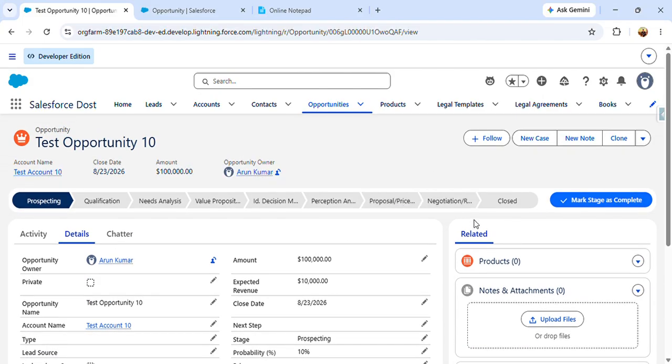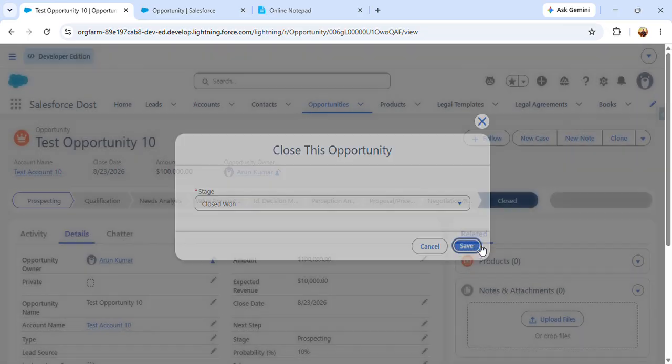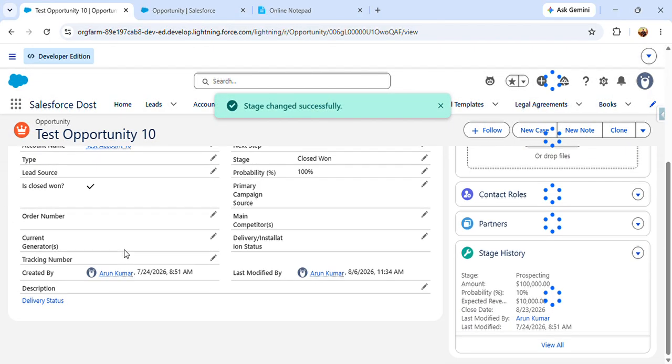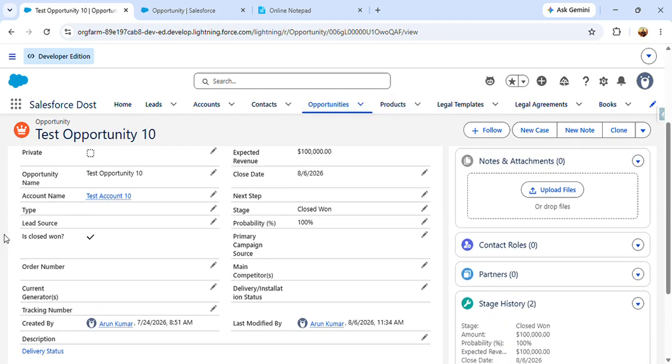Let me check whether the formula is working or not. Let me update this opportunity to closed won, so that we can verify that the formula is working. Okay, so I have made the opportunity closed won, and now we can see that Is Closed One is checked. Okay, so now we have to update this Is Closed One field using a trigger.